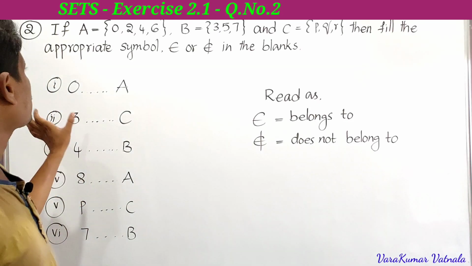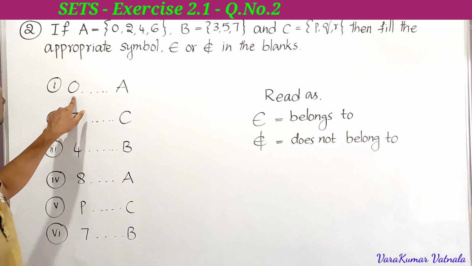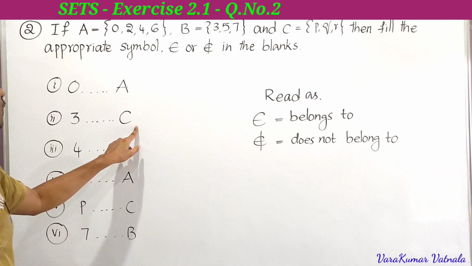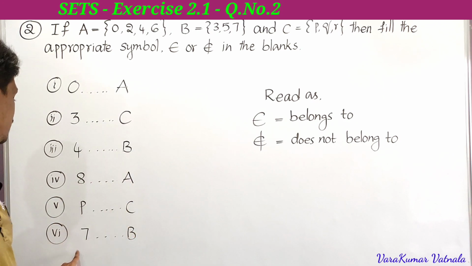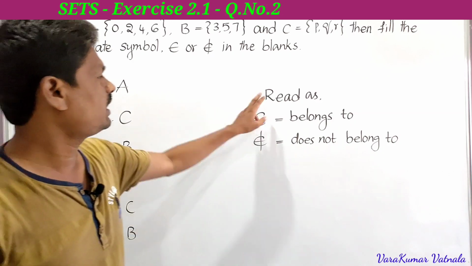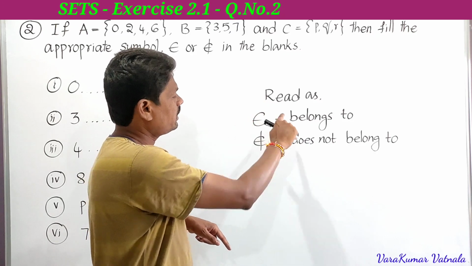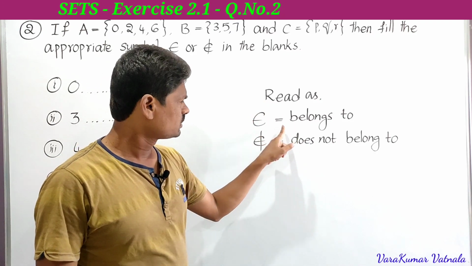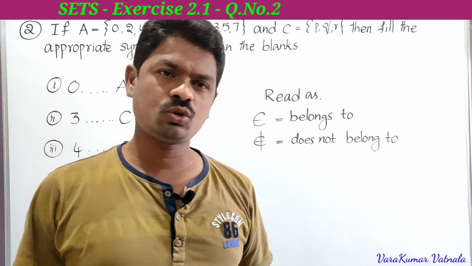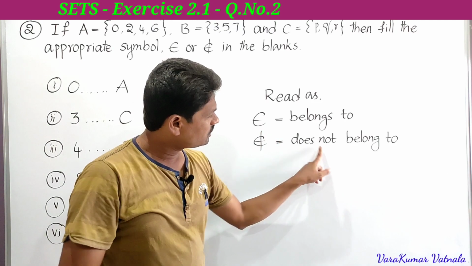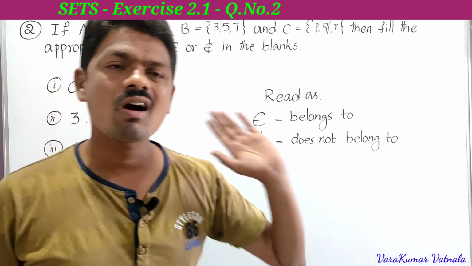See here how can we check. So just we have to observe, it has given 0 dash A, 3 dash C, 4 dash B, 8 dash A, P dash C, 7 dash B. So see here, this symbol is read as belongs to; just write C and write a middle line in it. So this is does not belong to, this is belongs to, this is does not belong to.